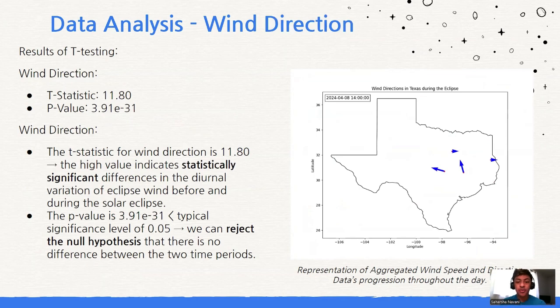The t-test results for wind direction also showed significant differences, with a t-statistic of 11.8 and a p-value of 3.91 to the negative 31st power. This also means that the eclipse had a noticeable impact on wind direction, as the high t-statistic and p-value that's under 0.05 indicates that the results are statistically significant compared to regular weather patterns.